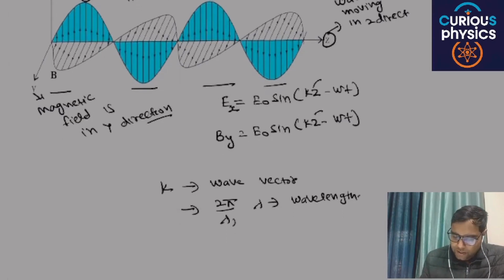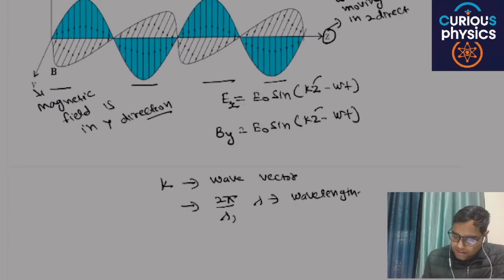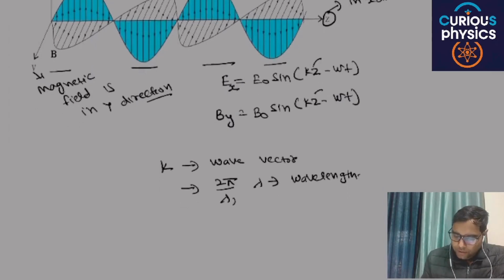I made a mistake, this is not E naught, this is B naught. E naught and B naught are the amplitude, or the maximum value, of the electric field and magnetic field respectively. Are you able to understand my point or not?